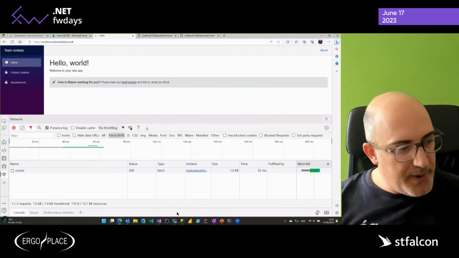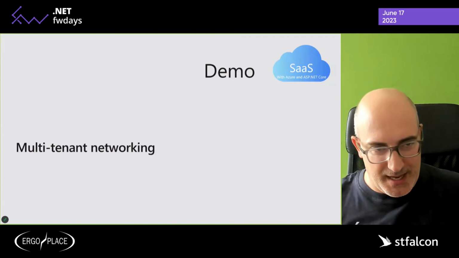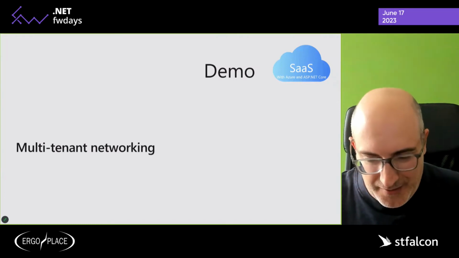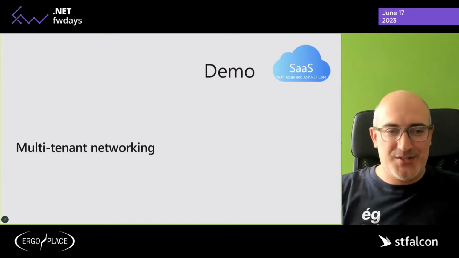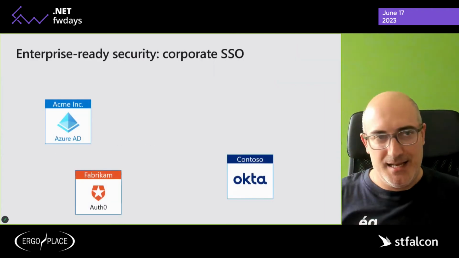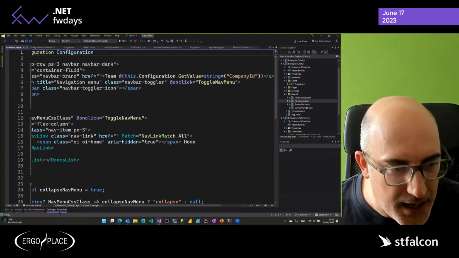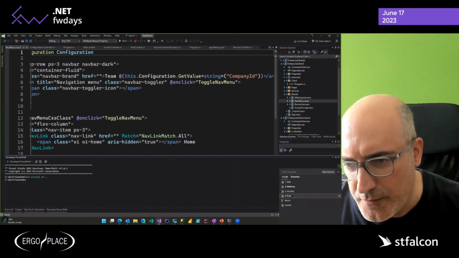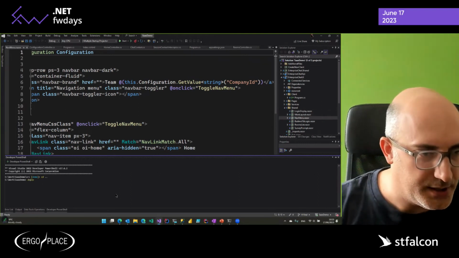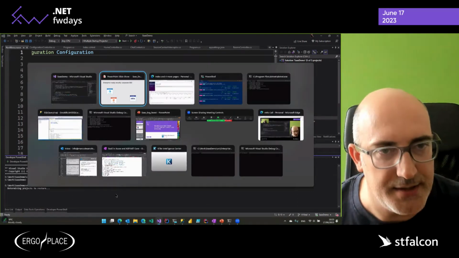All right, so we managed to achieve our first two goals. We built a multi-tenant networking. Again, the details of the networking are in the slides. Unfortunately, there's no time to discuss them in the talk, but I think it's really useful to save that time to discuss the enterprise security. But before I do that, sorry, I forgot about it. Let me just quickly deploy a new version of the code which includes the security into Azure. Let me just trigger this deploy here, and in the meantime that this runs, let's go back to the slides.